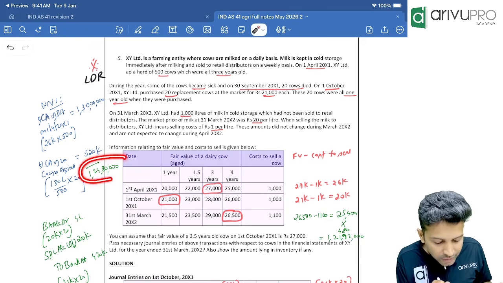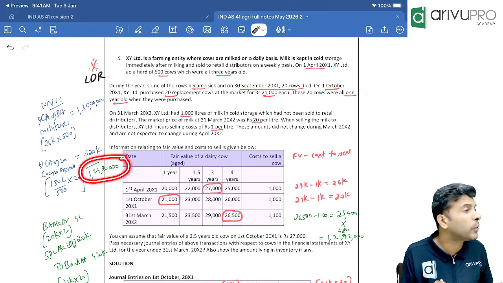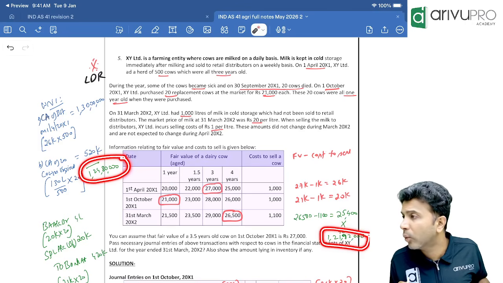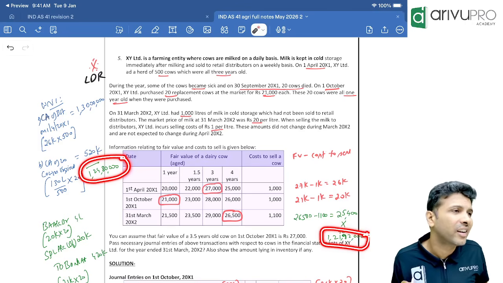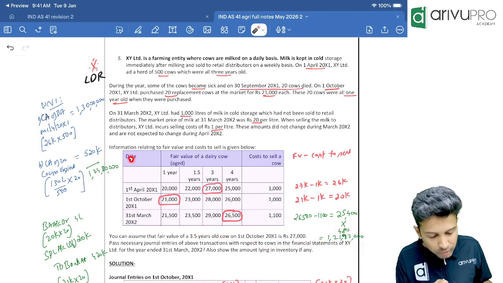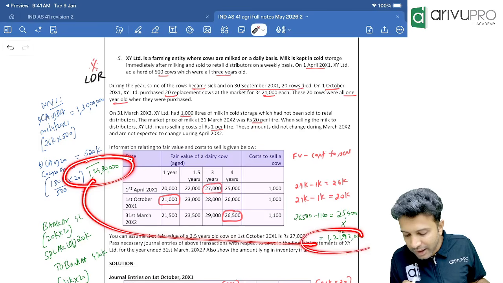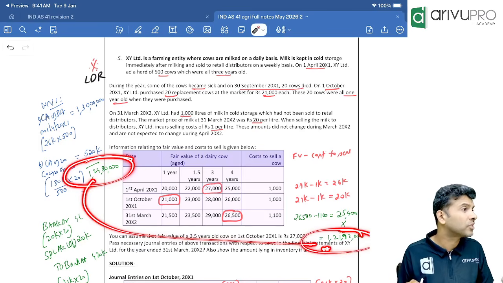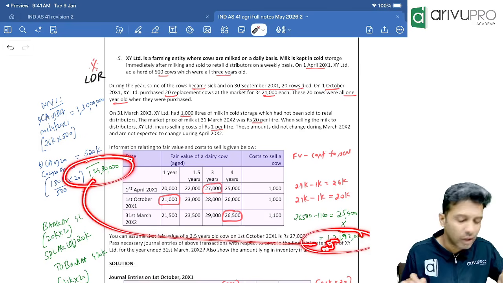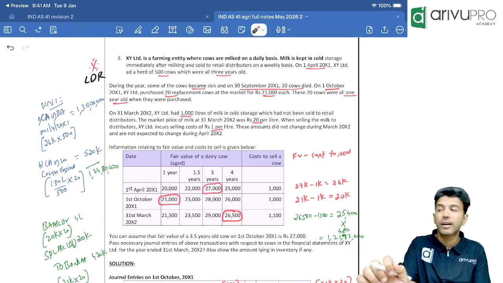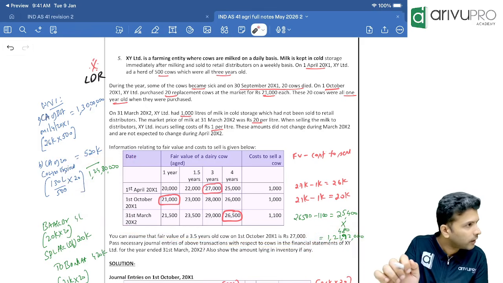Currently, we are showing existing cows at 1 crore 24 lakh 80,000. But their fair value less cost to sell is only 1 crore 21 lakh 92,000. So we have to bring it down from 1 crore 24 lakh to 1 crore 21 lakh 92,000. So is it a fair value gain or fair value loss? What is the difference? Calculate the difference of these two. 2 lakh. Everybody understood?